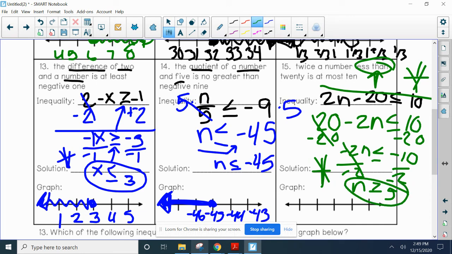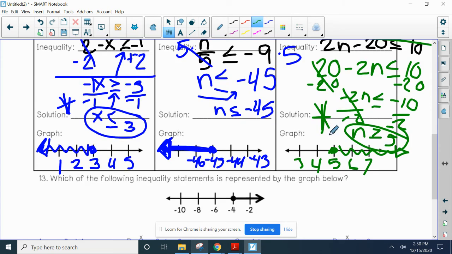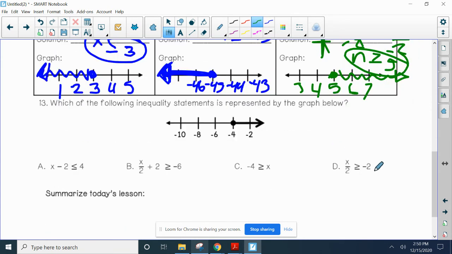N is greater than or equal to 5. So 5, 6, 4, 3, 7 over here. All right, open or closed circle? Closed. We want the numbers bigger than it, so left or right? Right. Awesome.